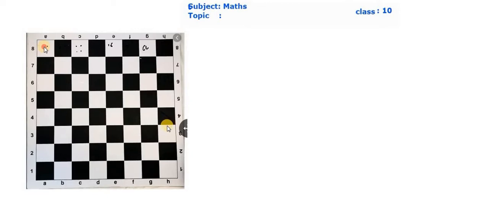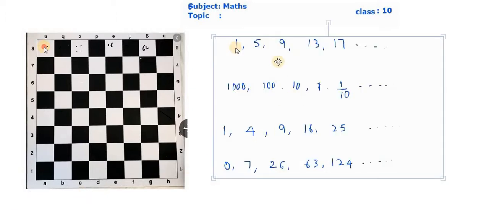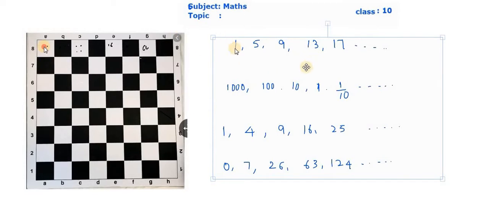To understand why this is a problem, and also how to solve such problems, you should be familiar with sequences. So what is a sequence? Just look at these numbers: 1, 5, 9, 13, 17. And the next set of numbers: 1000, 100, 10, 1, 1 by 10, etc. And next: 1, 4, 9, 16, 25, etc. And 0, 7, 26, 63, 124.